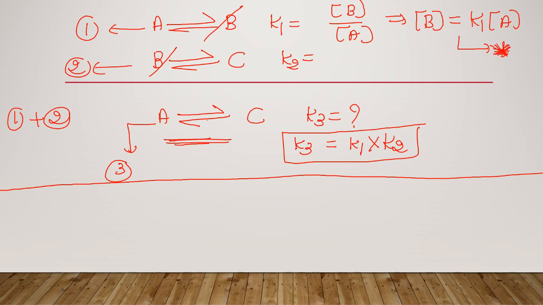What is K2? It is the concentration of C divided by the concentration of B. Now I can substitute B as K1 into A in the second equation. So K2 is equal to the concentration of C divided by what is B? That is K1 into the concentration of A.